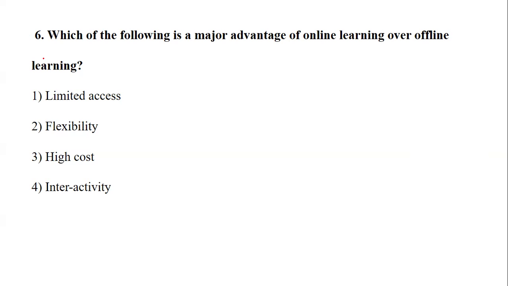But here they are talking about the major advantage of online learning. So limited access, flexibility, high cost, interactivity is there. But which plays a major role if you compare online to offline? Flexibility is the one which plays a major advantage with reference to online learning, which is a convenient way to learn at your own convenience, anytime, anywhere.